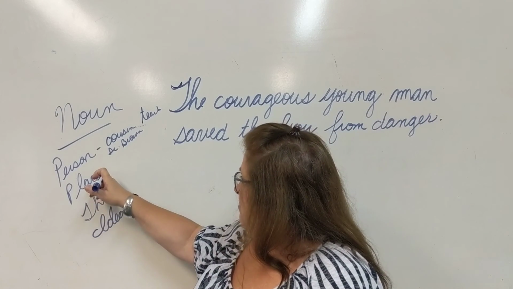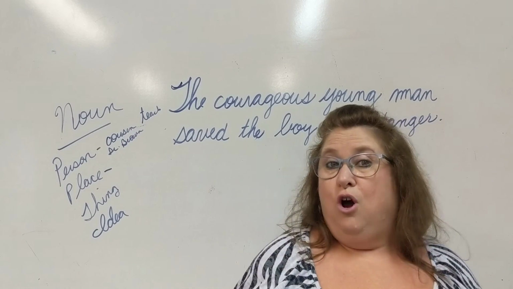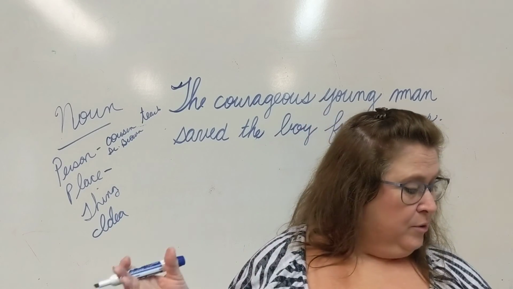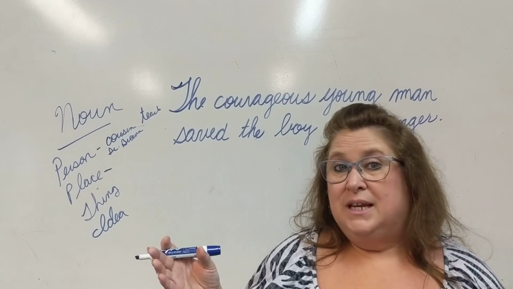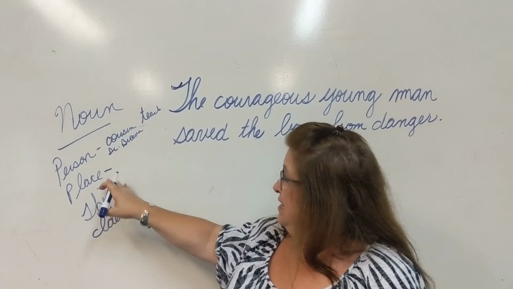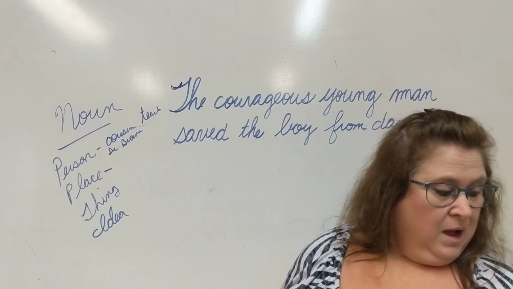A noun can be a place, any place. Bedroom, classroom, yard, mall, Six Flags Over Georgia, Whitewater, kitchen, Michigan, Colorado, Europe. These are all nouns because they are places. Any place is a noun.